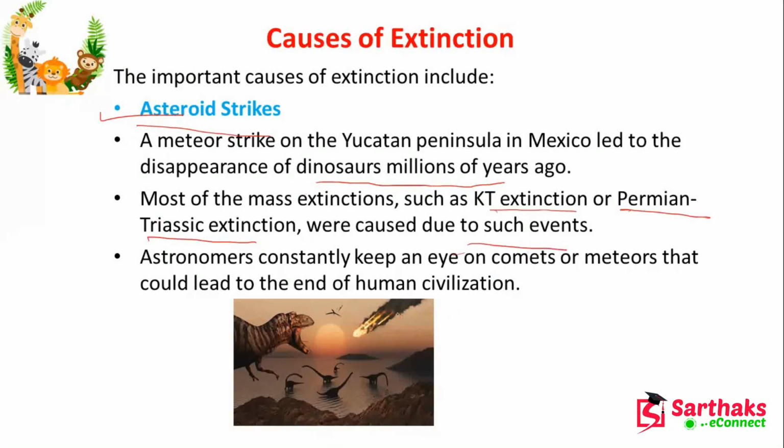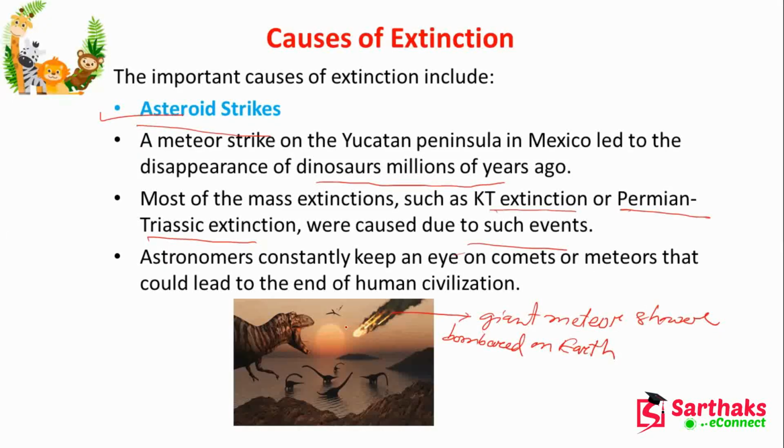Suppose this is a giant meteor, and that shower bombarded the Earth. That is the main reason for the extinction of dinosaurs.